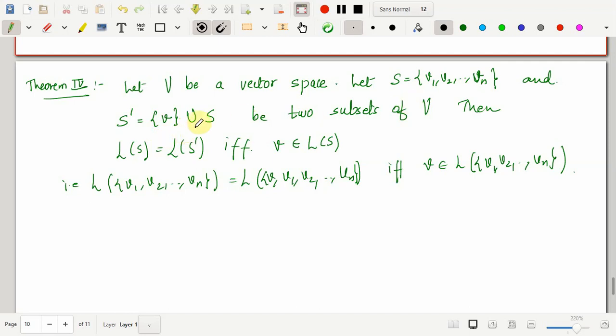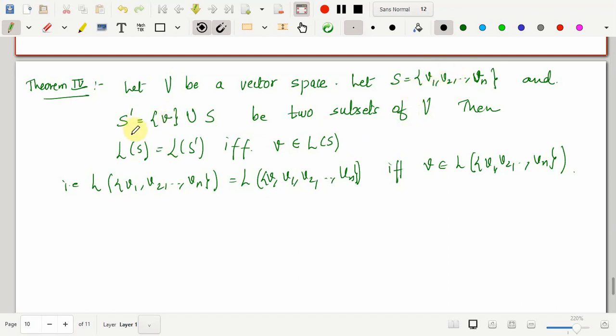Now see, even though they are proper subsets, their linear spans may be the same, but there's a condition for that. The linear span of these two sets will be the same provided that the additional vector belongs to, or can be expressed as, a linear combination of the remaining vectors, which is the same as saying that it belongs to the linear span of the smaller set. Now this idea can also be extended further. Here I have taken only one additional element than this set S.